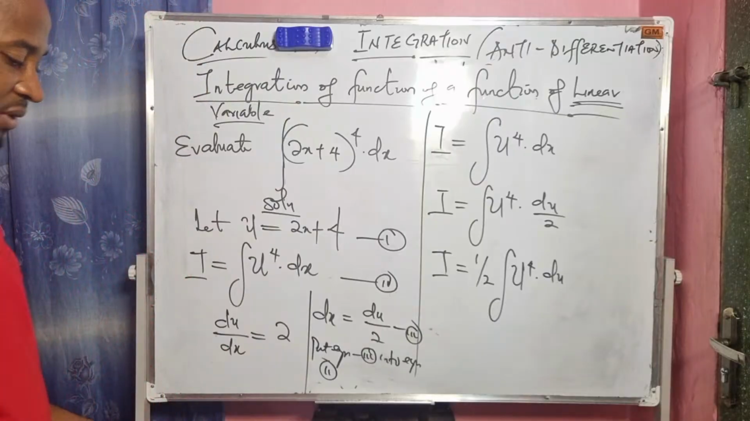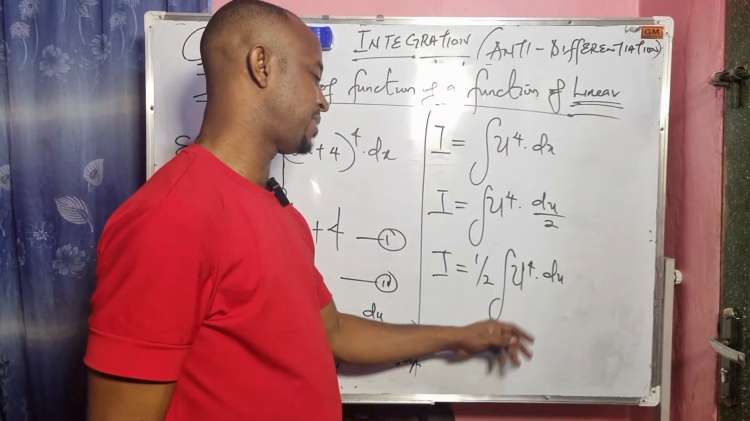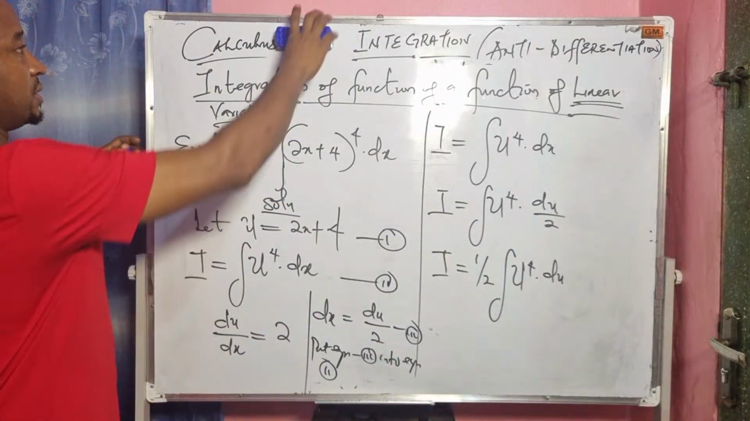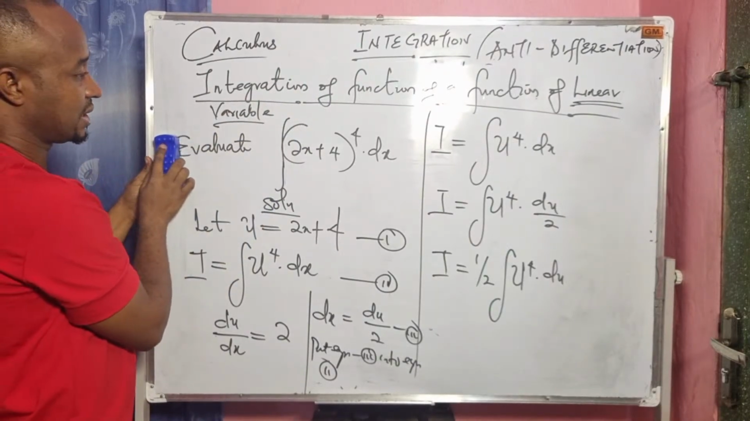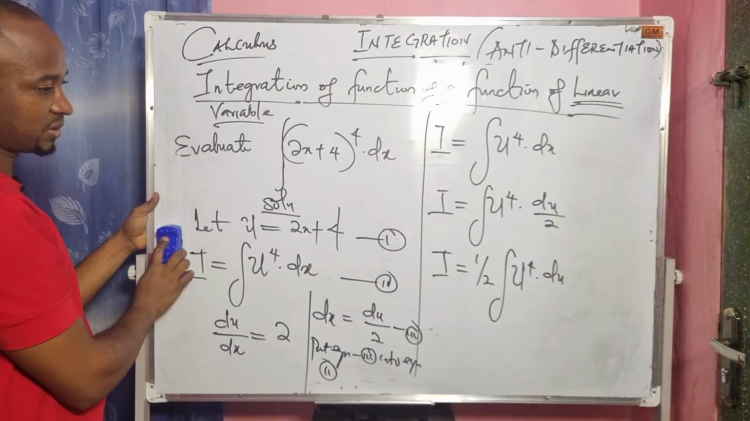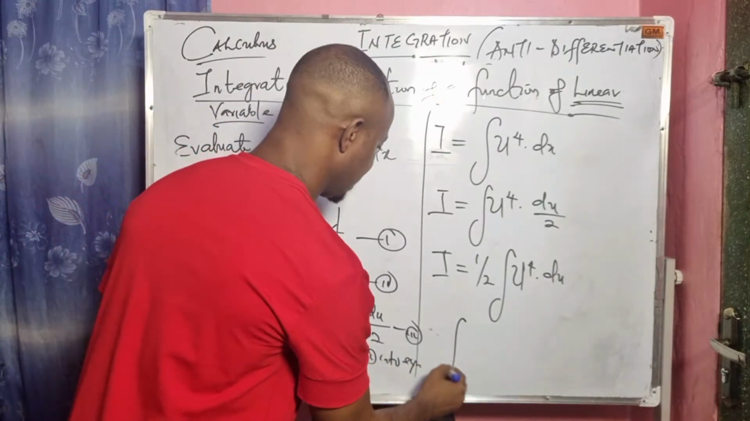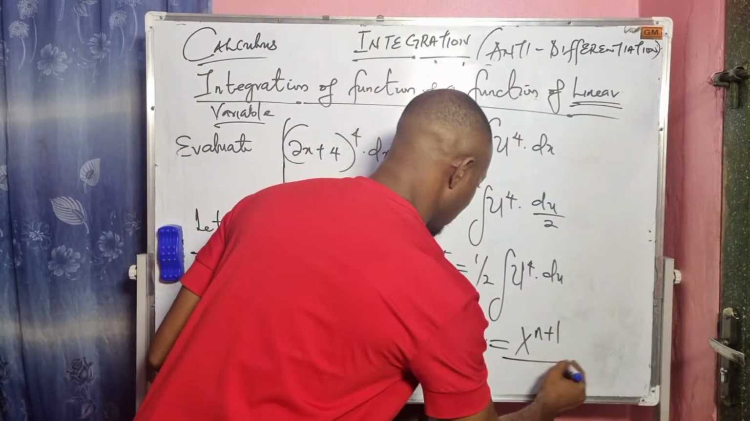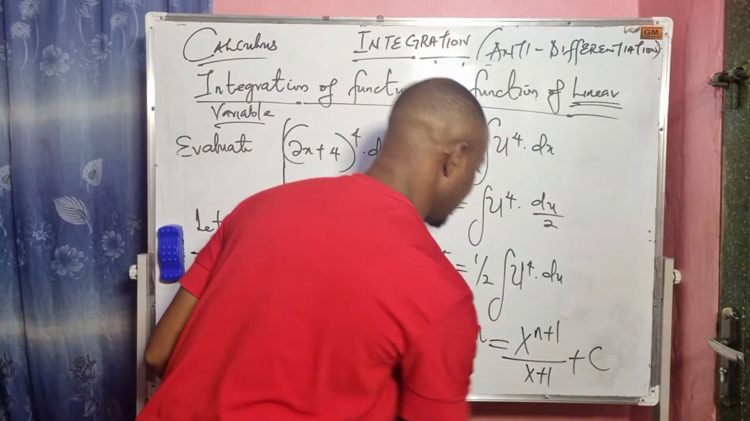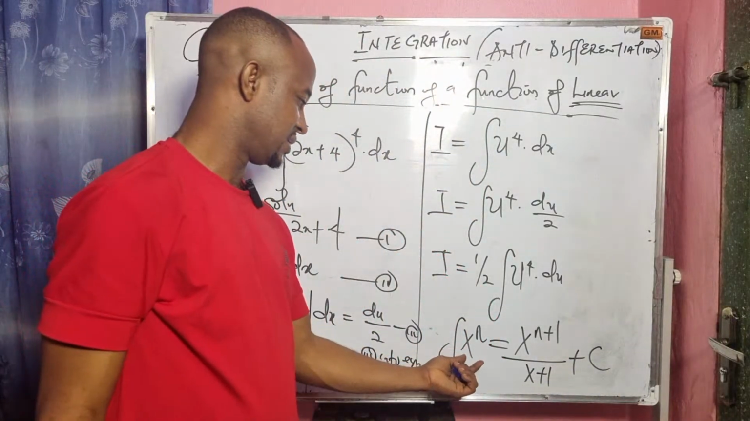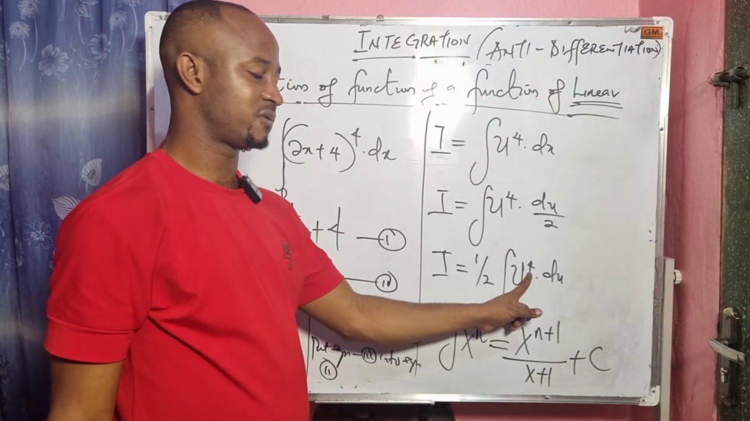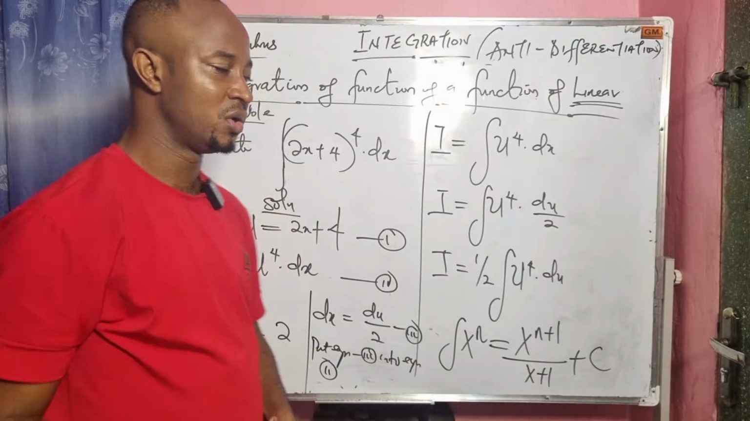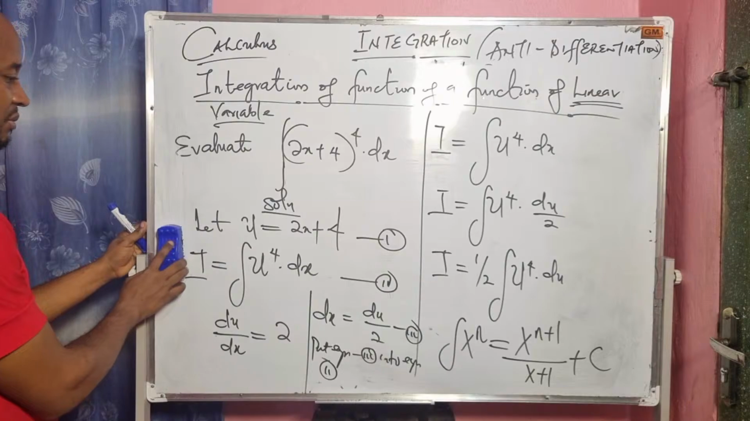When we get to this point, I will have to use the power rule of integration that we learned in this class. Please take note of this. The rule says that the integral of x to the power of n equals x to the power of n plus 1 over n plus 1, then plus c. I will use that rule here because this looks exactly like this. The power is 4, so I will add 1 to the power and divide by the resulting power. That is the power rule of integration. So let's apply that here.